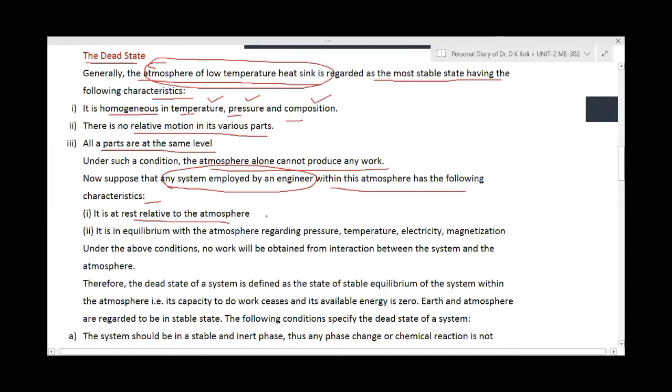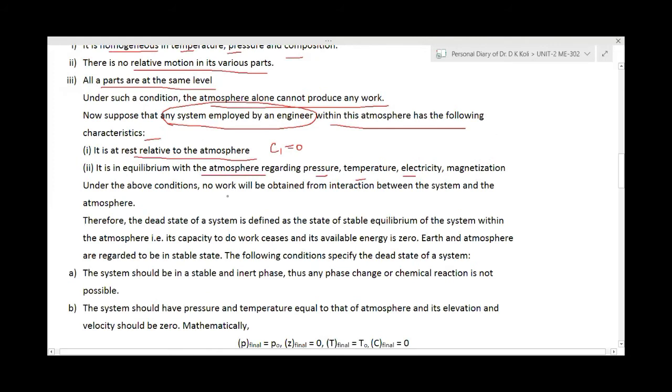If it is at rest, definitely its velocity will be equal to zero. It is in equilibrium with the atmosphere. If our system is in equilibrium with the atmosphere, then its pressure, temperature, etc. will be equal to the surroundings. And under this condition, no work will be obtained from interaction between the system and the atmosphere.